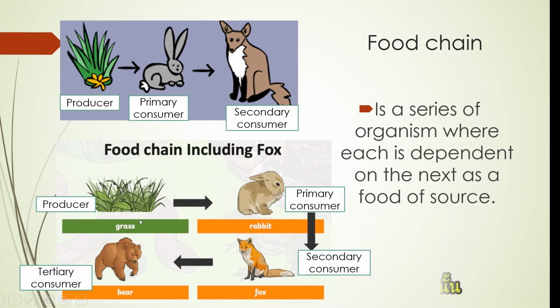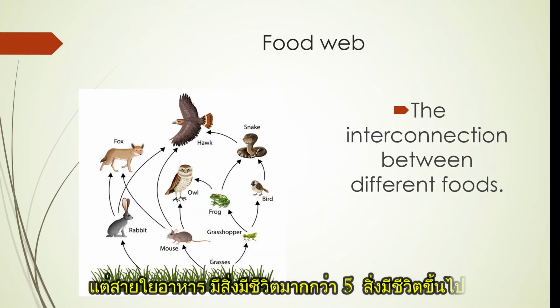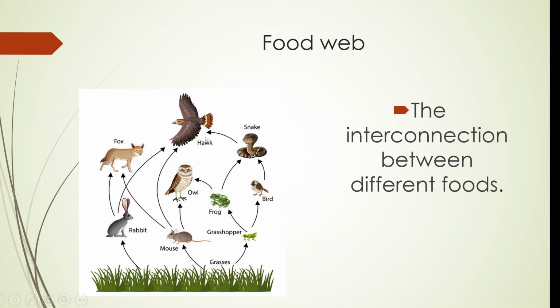But in food web there are 5 or more living things. 1, 2, 3, 4, 5, 6, 7, 8, 9, 10. Okay, there are 10 living things in here.